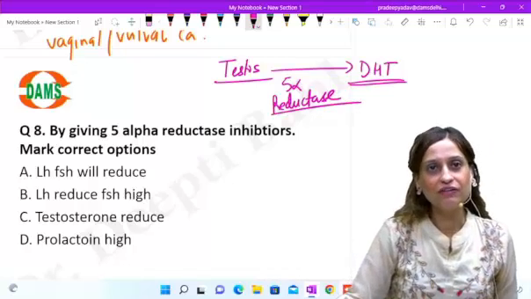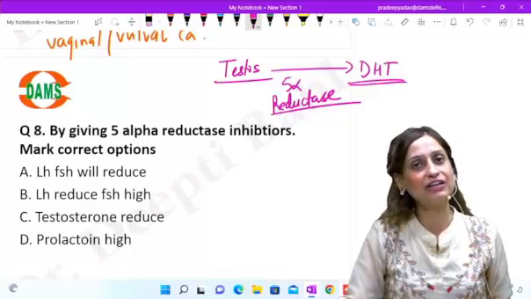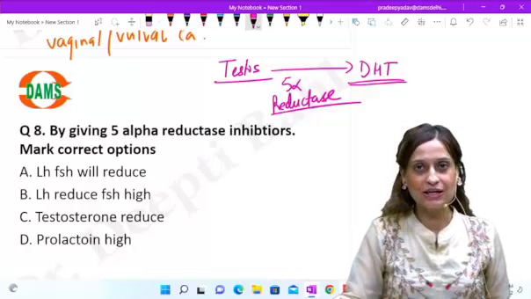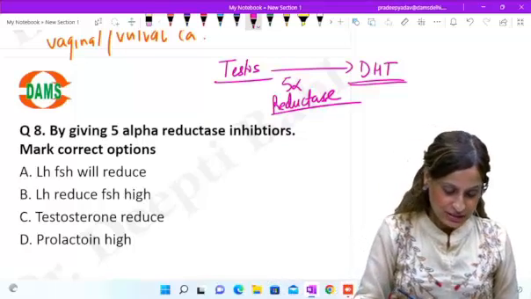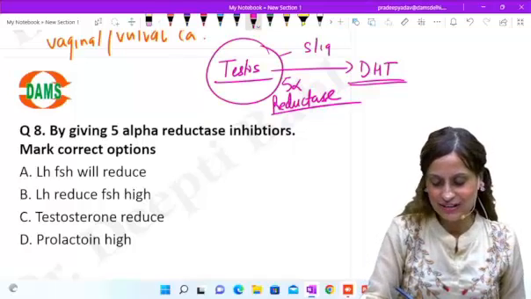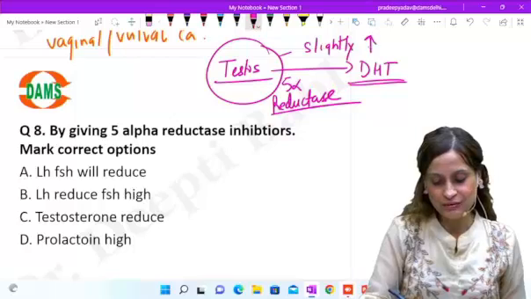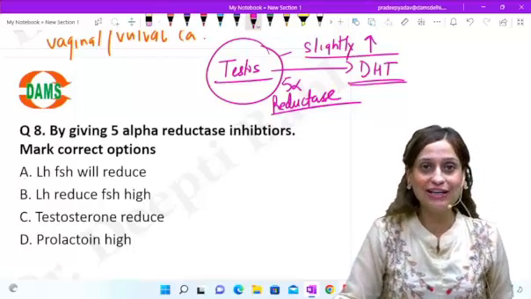So if you give a 5-alpha reductase inhibitor, like finasteride, what is going to happen? Testosterone levels will slightly increase. They don't decrease. They can slightly increase, or some say unchanged, but not decreased for sure.